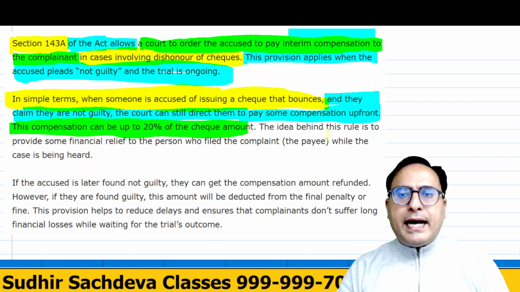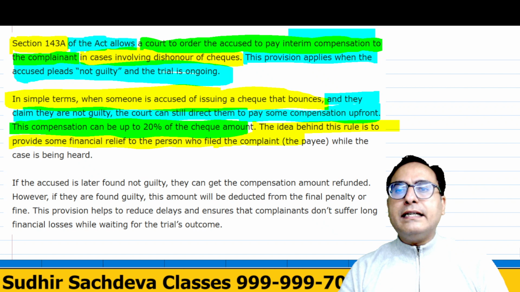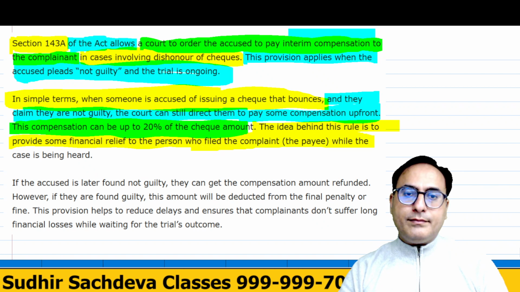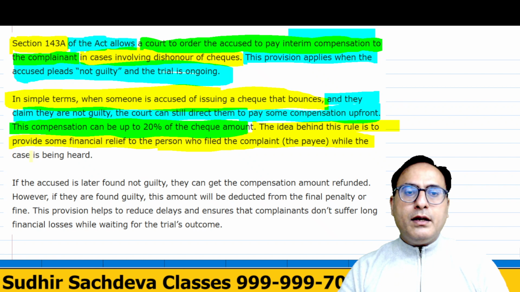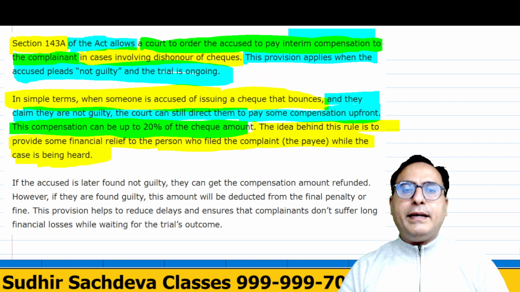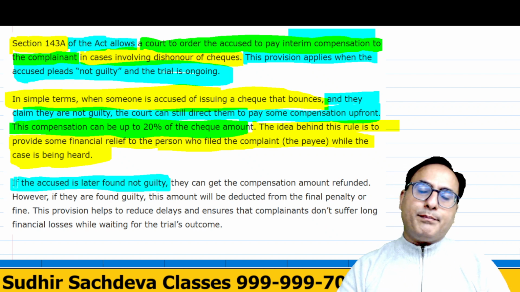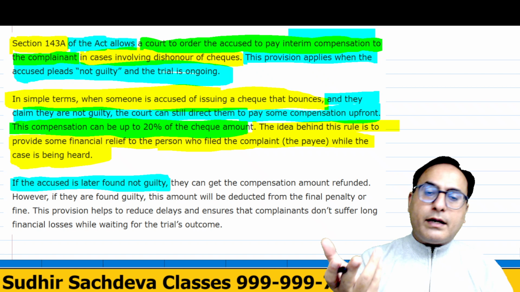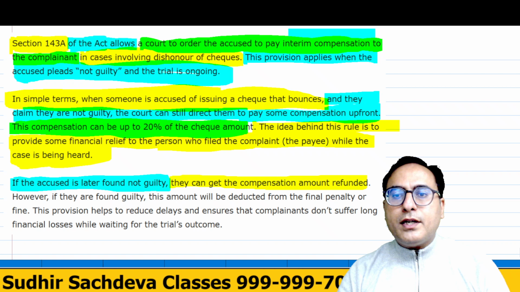The idea behind this rule is to provide some financial relief to the person who filed the complaint, that is the payee of the check. In our case, the payee of the check was Jay. While the case is being heard, please get this amount. If the accused is later found not guilty, for example, later it is found that Ritu was not guilty, they can get the compensation amount refunded.